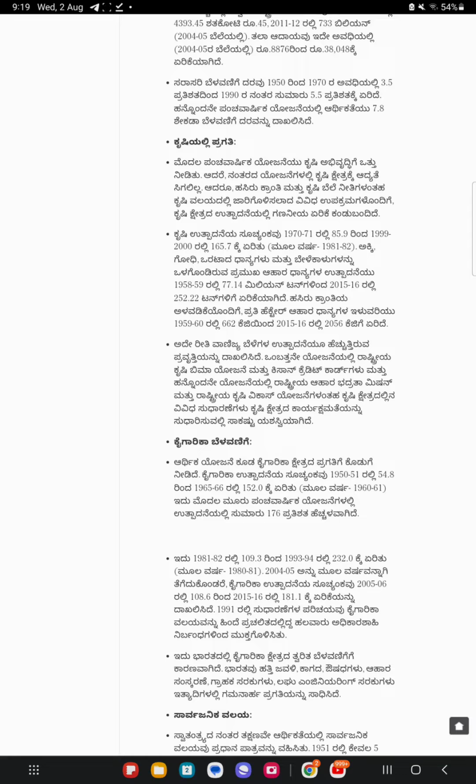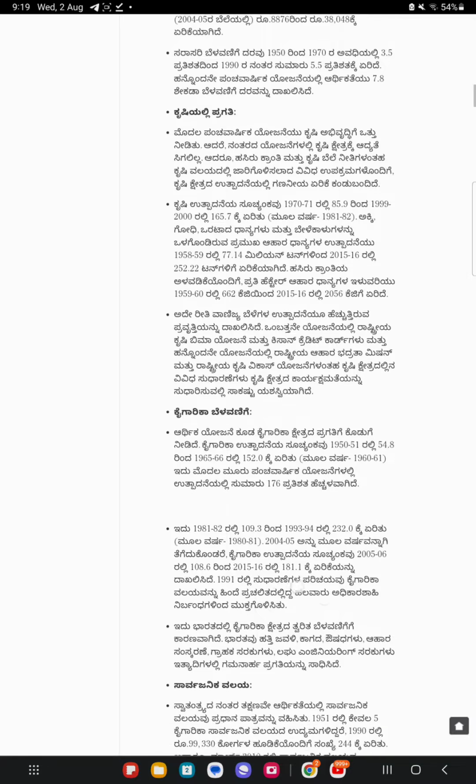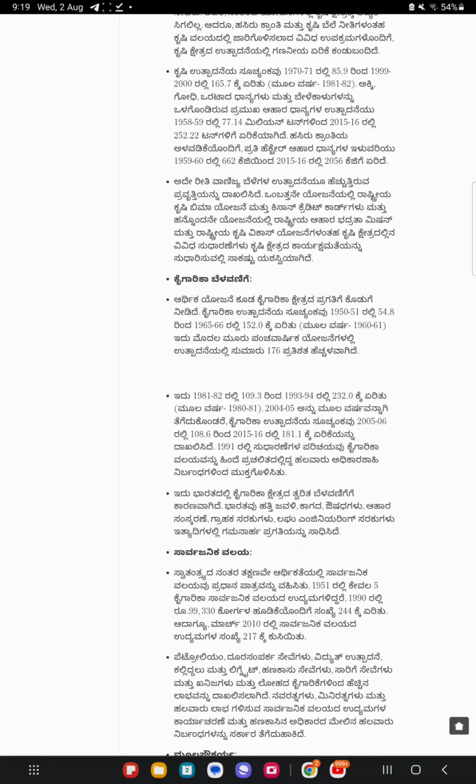With the introduction of the Green Revolution, the yield per hectare of food grains has increased from 662 kilograms in 1959-60 to 2056 kilograms in 2015-16. Similarly, the production of commercial crops has also recorded an increasing trend.